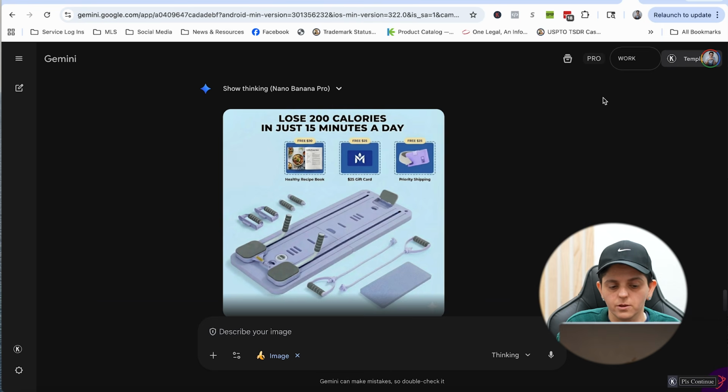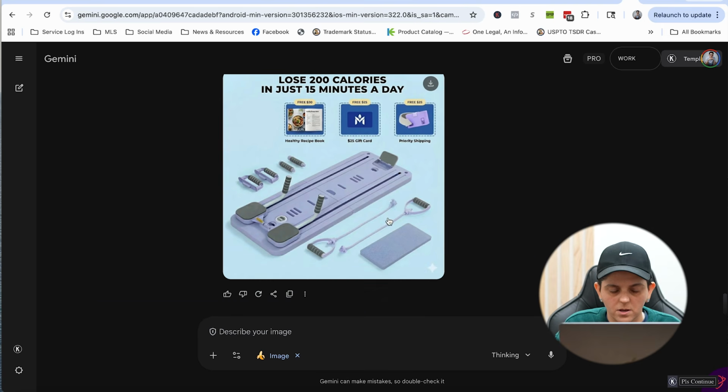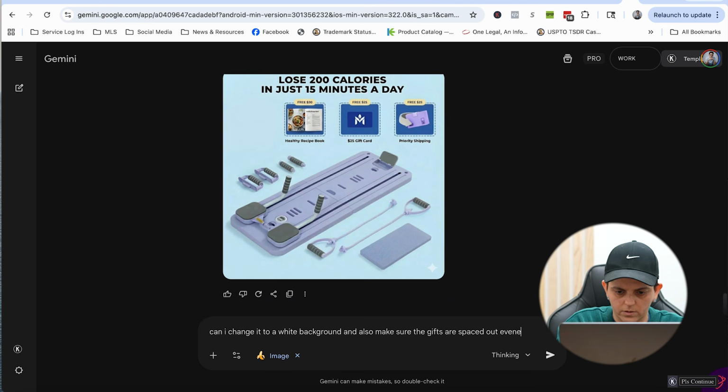So let's do it together, but you'll say, can you please create me this picture, but in my branding and everything like that. So it created it, but obviously, it's not spaced out. So the next thing I would do is space it out, and stuff like that. Real quick here, you could also do a white background. Can I change it to a white background and also make sure the gifts are spaced out evenly?